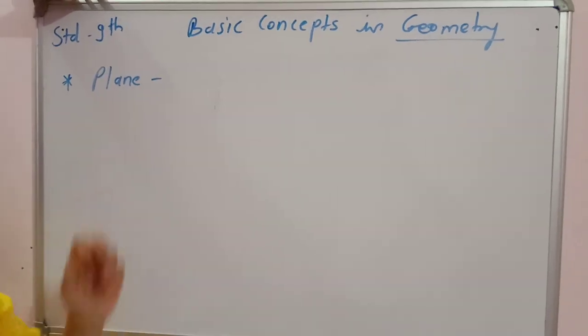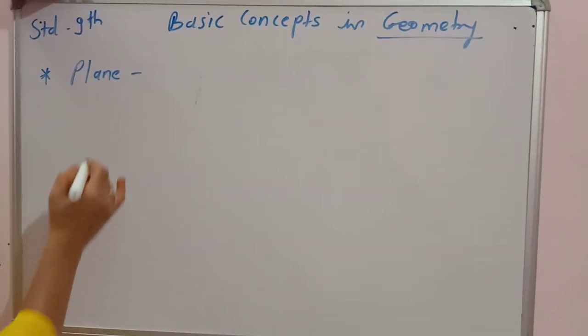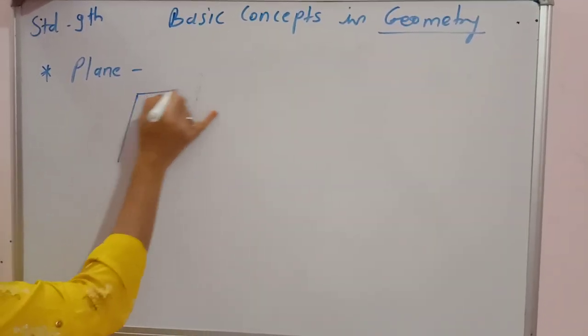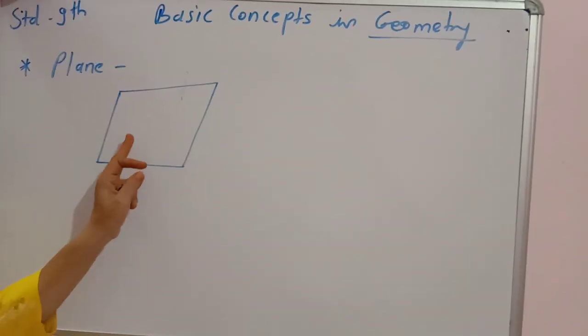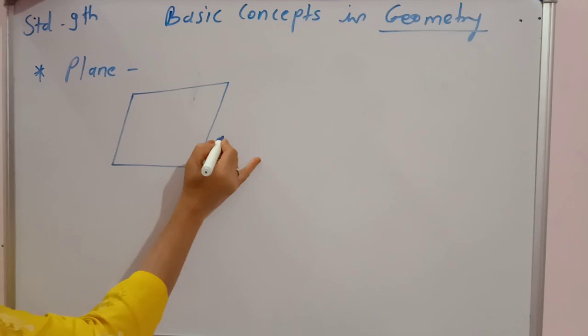The next concept is plane. A plane is any flat surface, which can be extended in all directions unlimitedly.